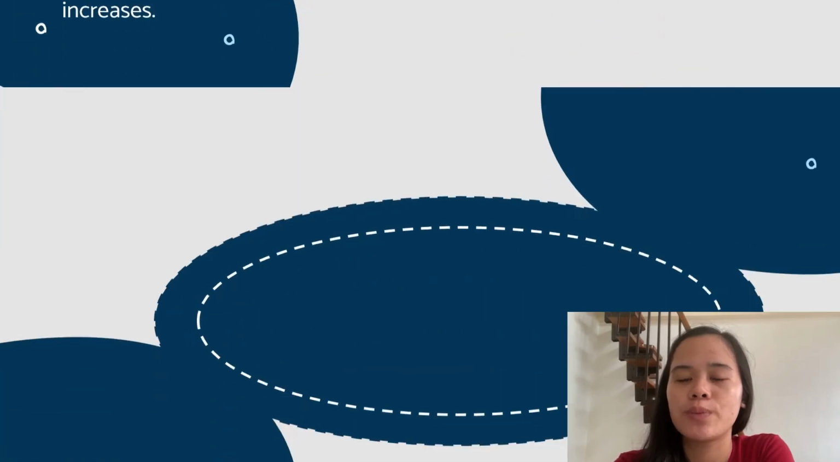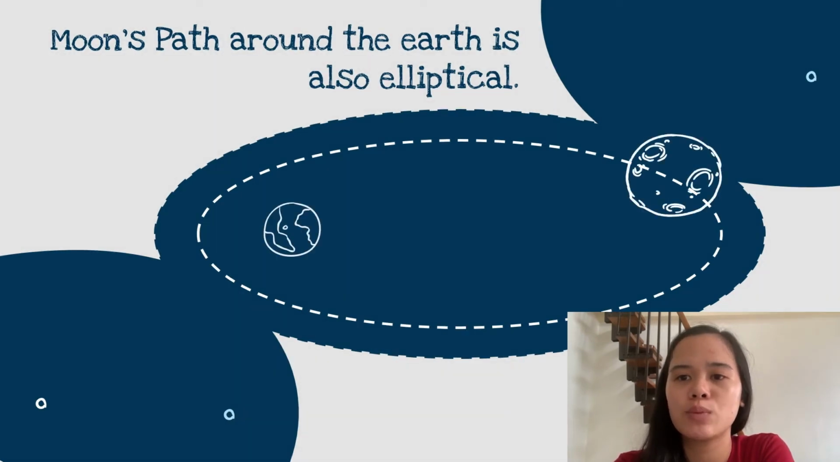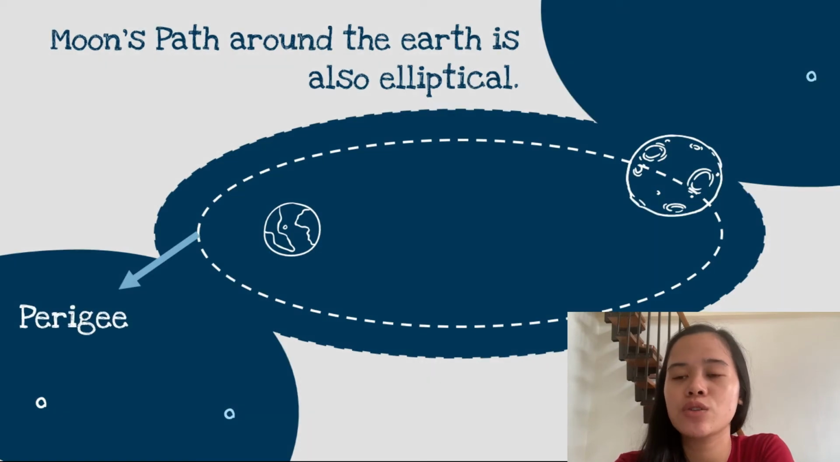Like the Earth's orbit around the Sun, the Moon's path around the Earth is elliptical. The point in the Moon's orbit that is closest to the Earth is called the perigee, and the point farthest from the Earth is known as the apogee. The terms are also sometimes used interchangeably with the Earth's perihelion and aphelion.